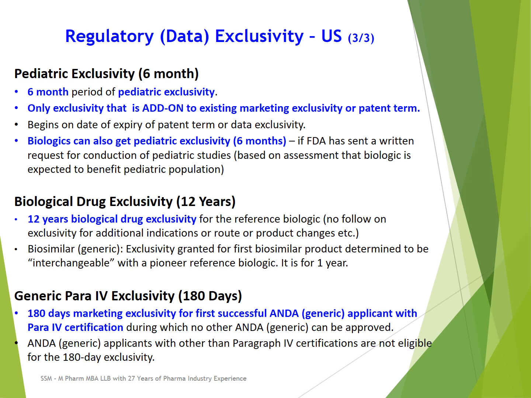And if it is approved, then it is eligible for 6 month or 180-day exclusivity. And during this 180-day exclusivity, no other generic version will be approved. So this generic company will have 6 months of monopoly, and it will earn huge revenues during these 6 months, because in the market only two versions will be there, the branded version and only one generic.